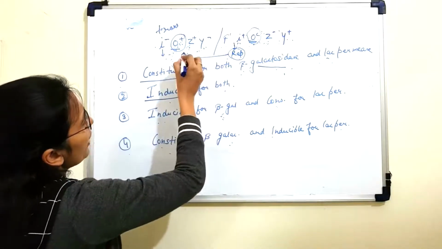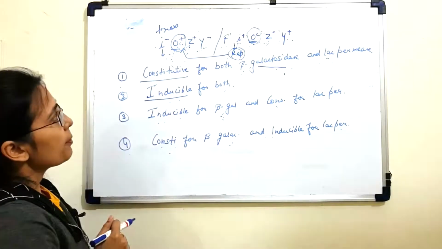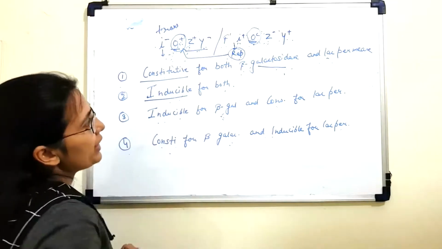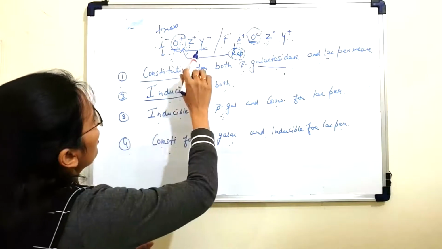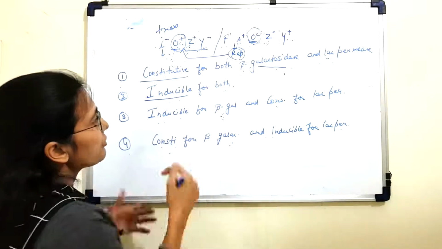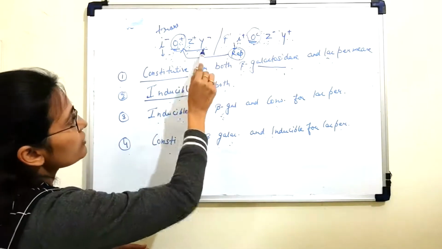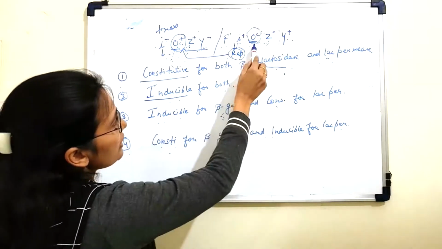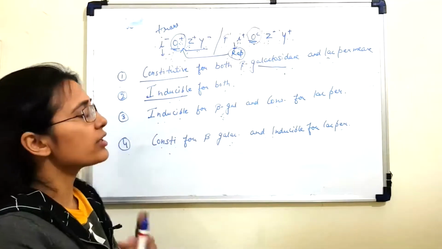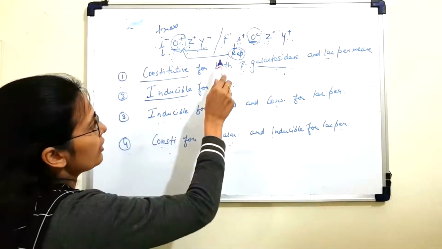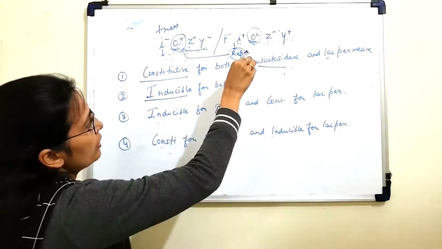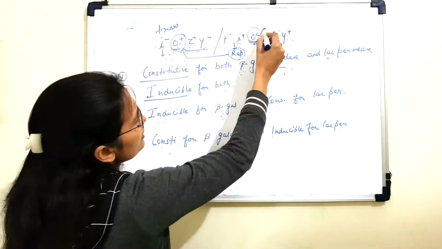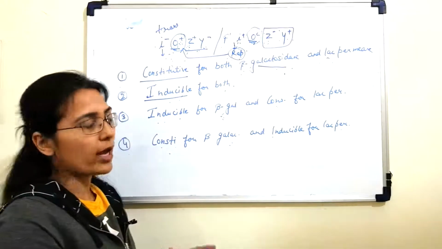So the repressor will bind to this operator, and since the repressor is bound to the operator, these two genes will not be expressed. So that is the first condition. These genes will not be expressed in the absence of lactose. However, in this case, since the operator is defective, even if the lactose is absent and the repressor is produced, it cannot bind to this operator. So these two genes will be expressed at all times, whether lactose is present or absent.